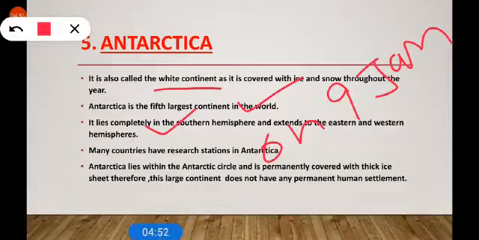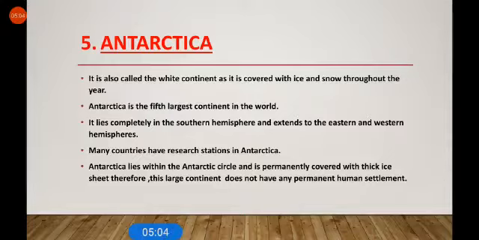Antarctica lies within the Antarctic Circle and is permanently covered with a thick ice sheet. Therefore, this large continent does not have any permanent human settlement. This is also called the cold desert.